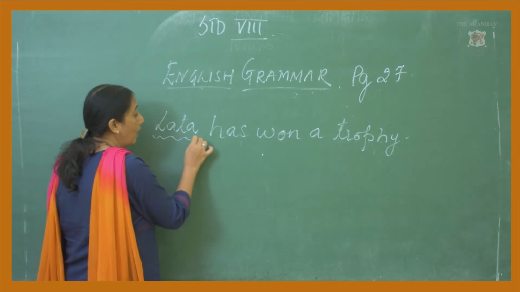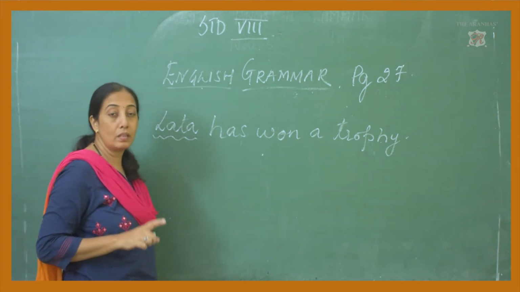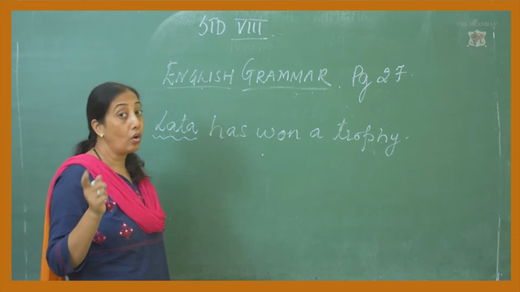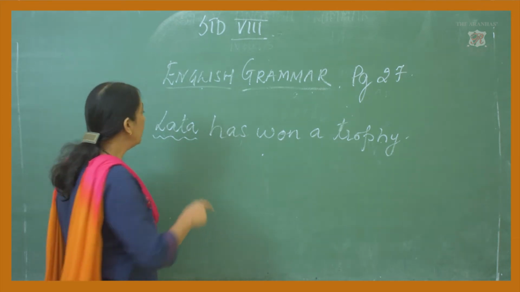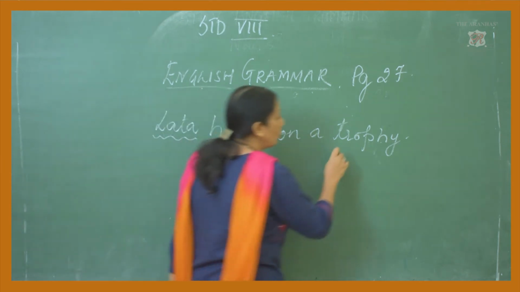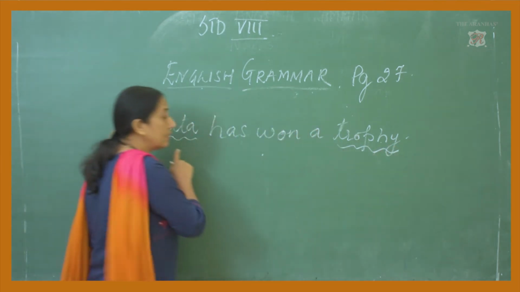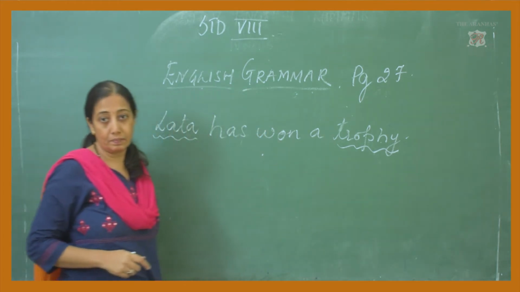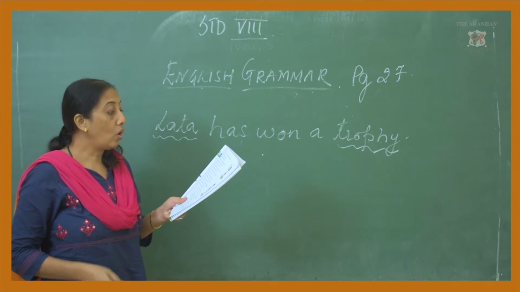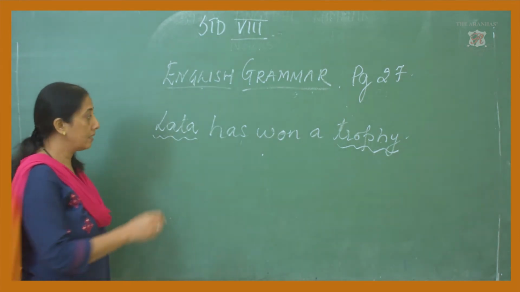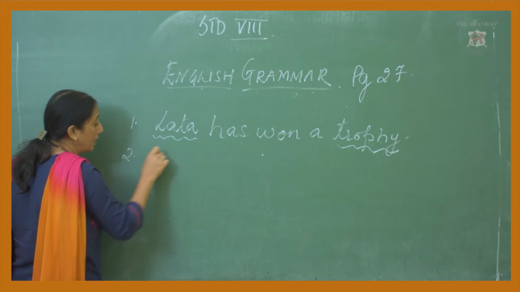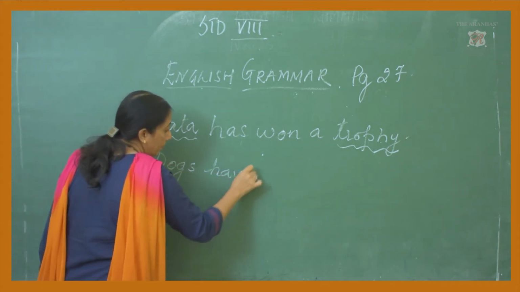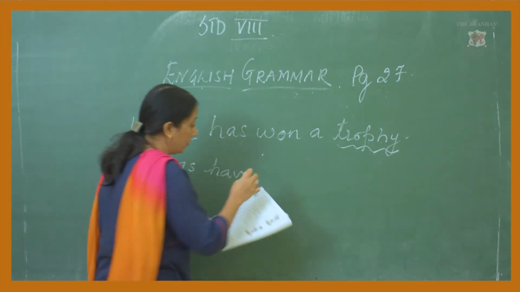Now, here I said a noun is going to be a name of a person, place, animal, thing, action or a feeling. So here Lata has won a trophy. Lata is a name of a person, trophy is a thing. Then next, dogs have curled tails.